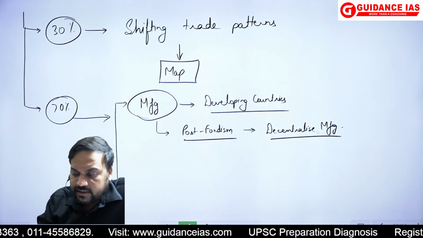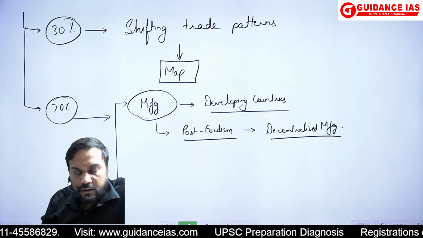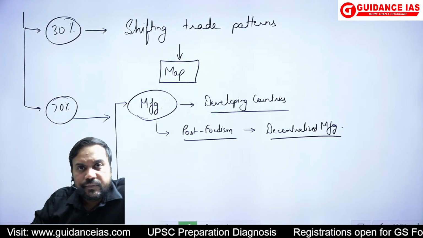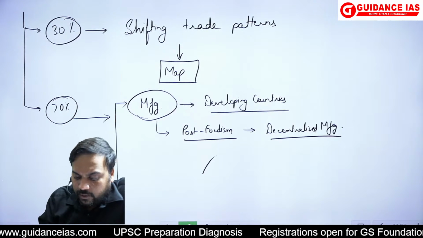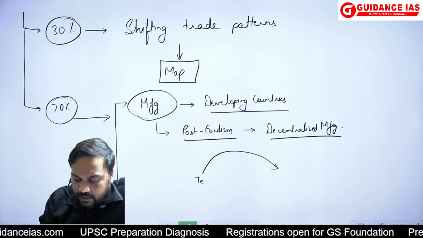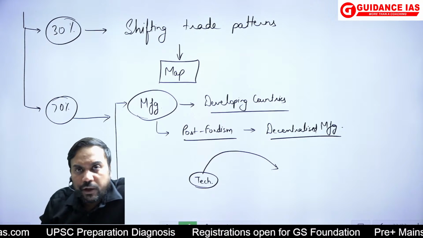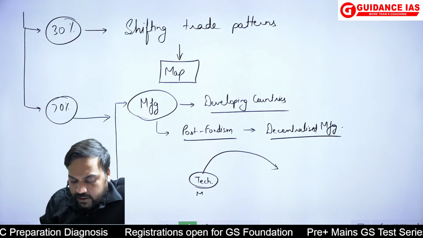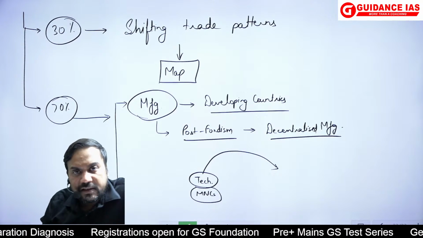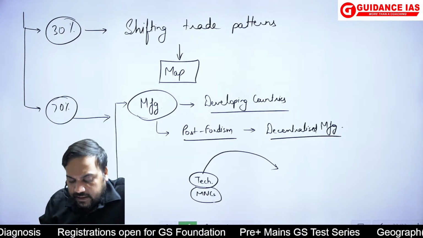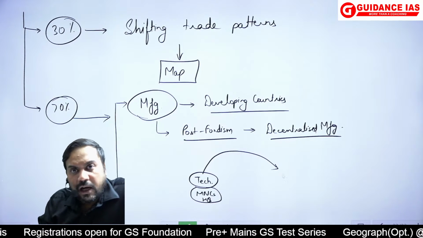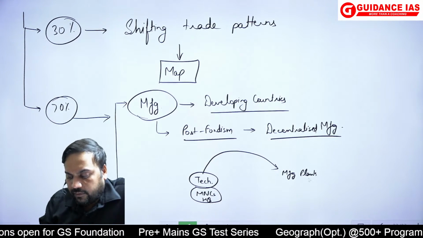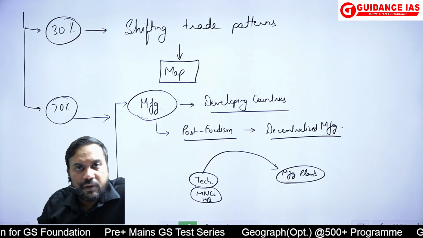When we are using the word decentralized, it is at global level. Okay, so more decentralized manufacturing is taking place. So what is happening now? Remember we talked about how technology develops in the core areas, the developed countries, but because the MNCs who develop these technologies, these MNCs' headquarters यहाँ पर हैं. But what happens? The manufacturing plants are located where? In the developing countries and new areas, underdeveloped areas.